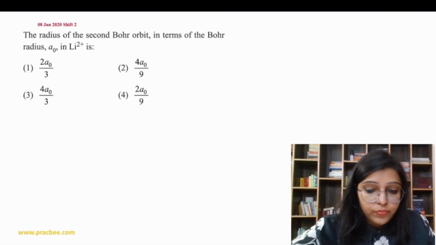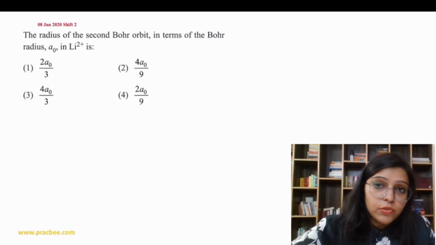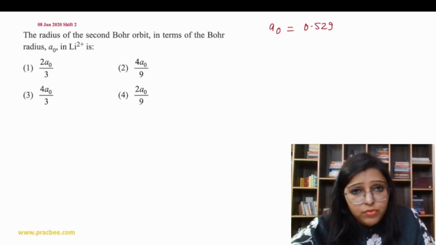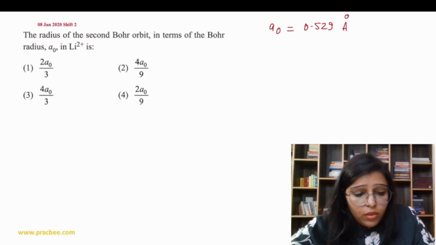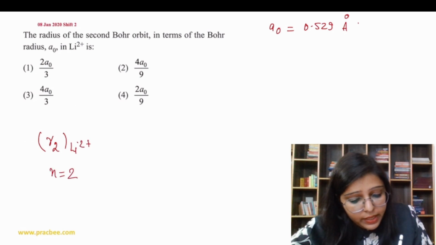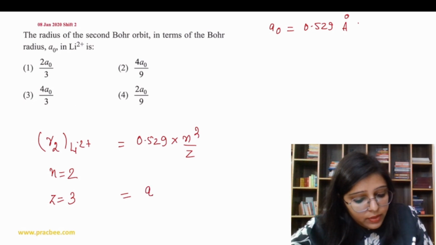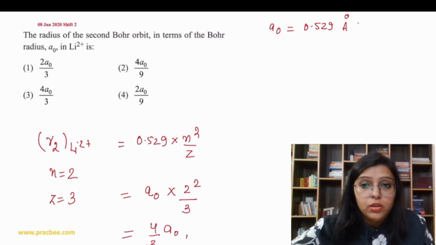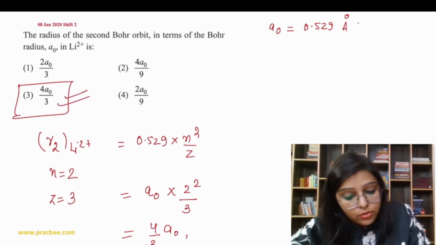Similarly, let's do the next question. The radius of the second Bohr orbit in terms of Bohr's radius a naught. We know that a naught value is 0.529 angstrom. We have to find the radius of the second Bohr orbit of Li2+. So n value is 2, Z value is 3. So 0.529 into n square upon Z. 0.529 we can write as a naught, n square is 2 square upon 3. So that is equal to 4 by 3 a naught. So the answer is option number 3.